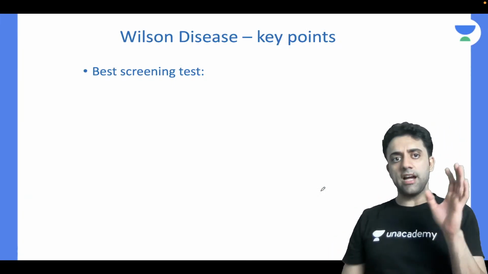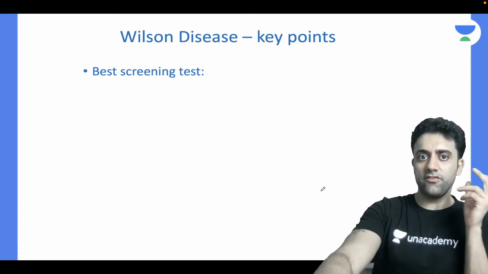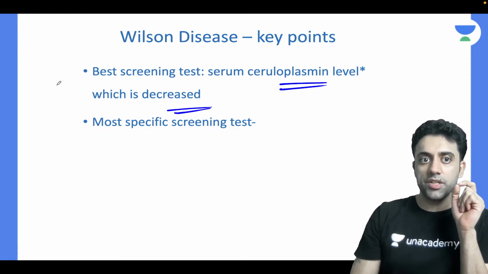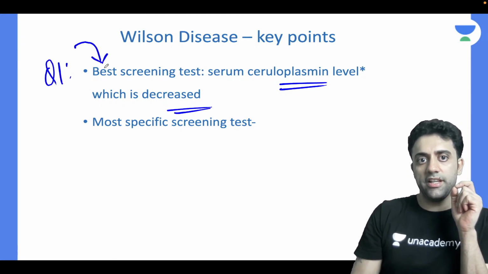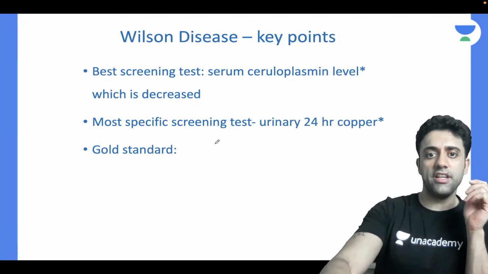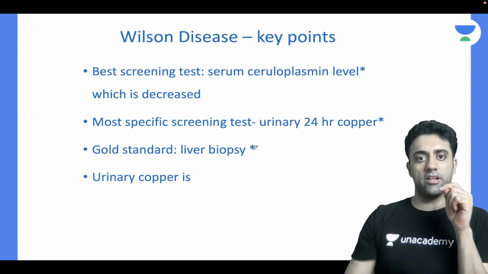So the key points are: the best screening test, PG entrance question number 1, the best screening test for Wilson disease is serum ceruloplasmin level, which is decreased. This question is very important. The best screening test for Wilson is serum ceruloplasmin level. The most specific screening test is urinary 24 hours copper, and the gold standard test is liver biopsy.